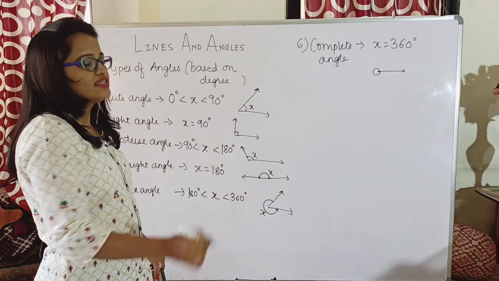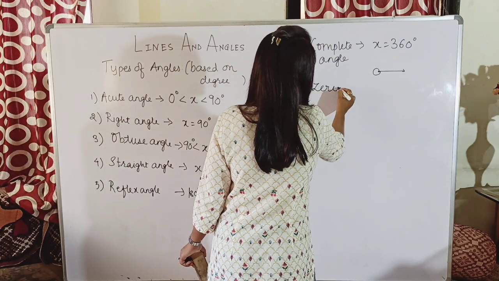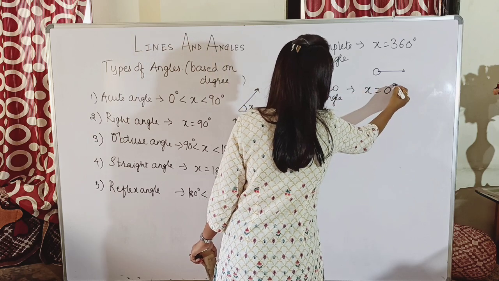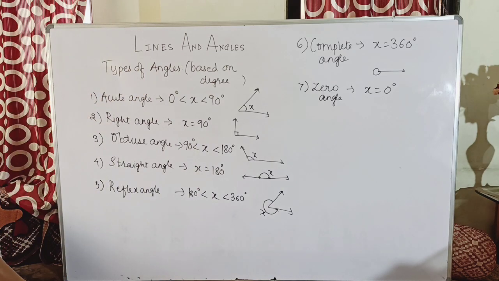So that complete angle is called a 360 degree angle. Also, the last angle is the zero angle. So what could the value of the zero angle be? 0 degrees, right? So that is the figure.